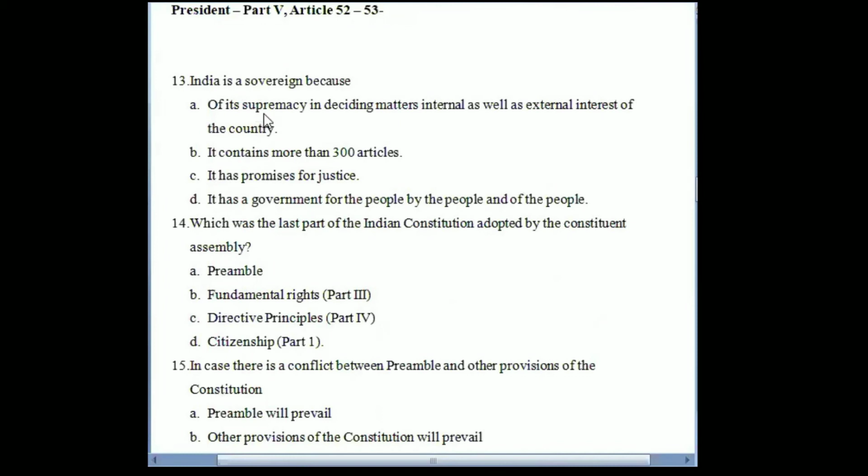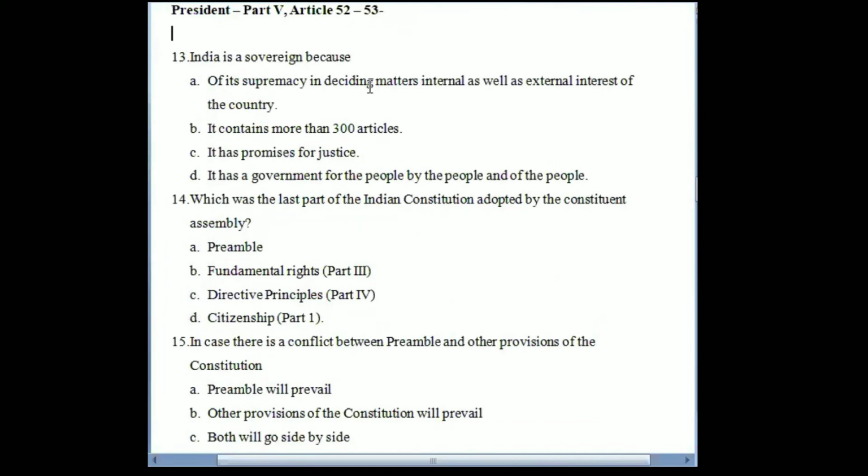Next question is, India is a sovereign because. So why is India sovereign? Of its supremacy in deciding matters, internal as well as external interest of the country. When we were doing preamble, we discussed this part, right? That India is sovereign. That means India is not under the control of any foreign authority or any foreign government. India is supreme and India is free to decide its matter, both internal as well as external matters. This is why India is considered as sovereign.